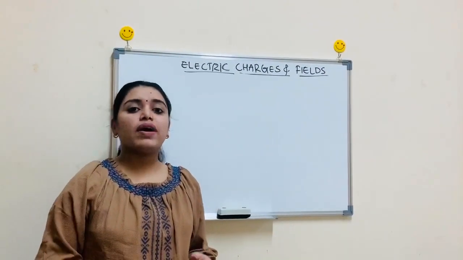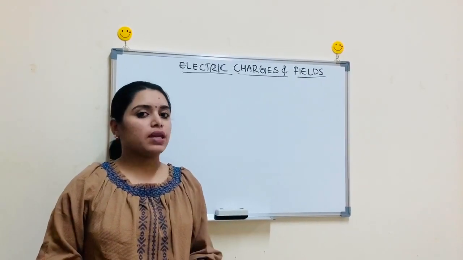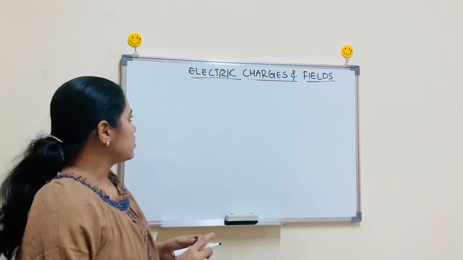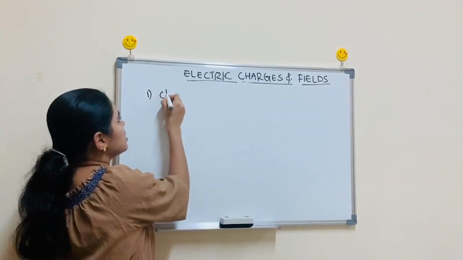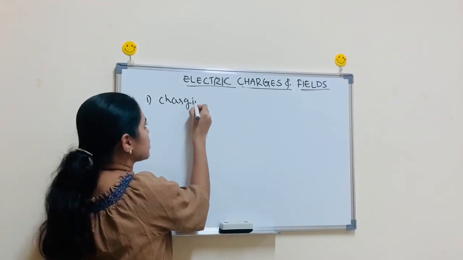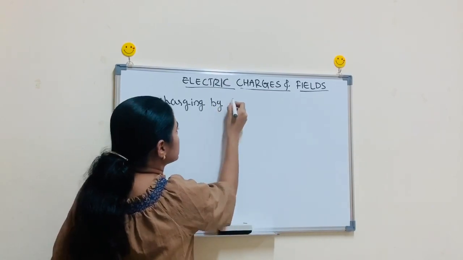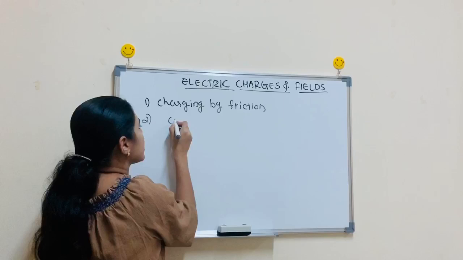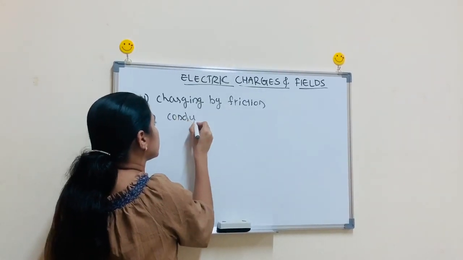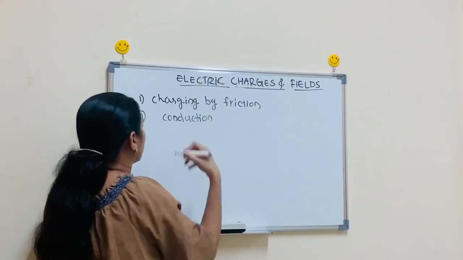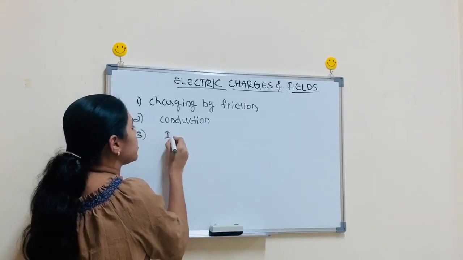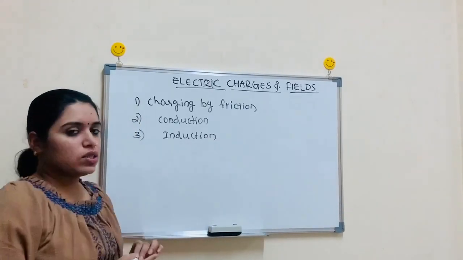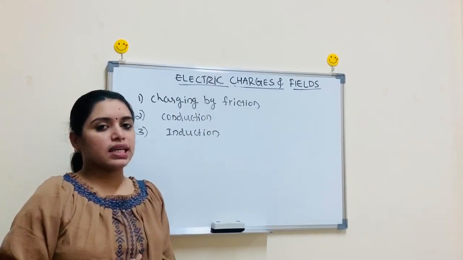Now we can study the different methods by which a body is charged. Mainly there are three methods: charging by friction, the second one is charging by conduction, and the third one is charging by induction.